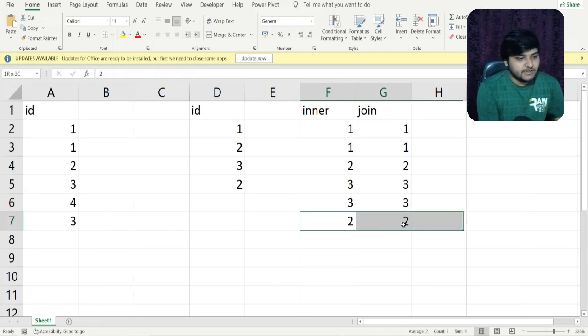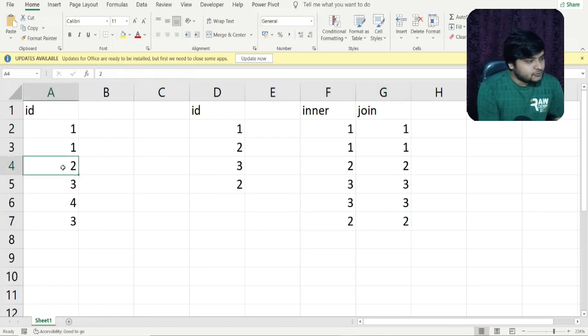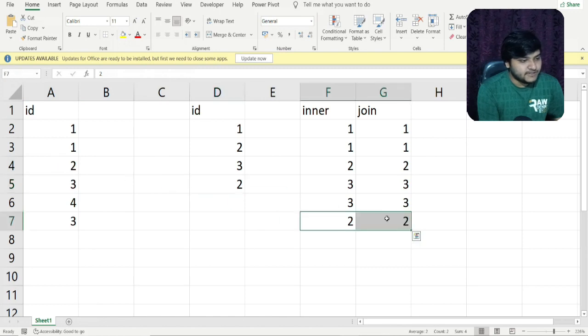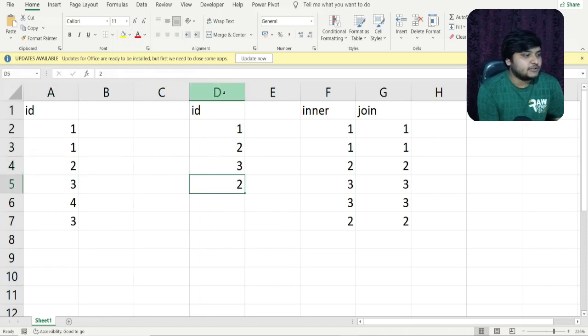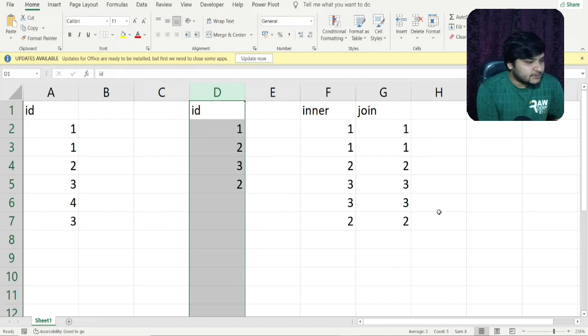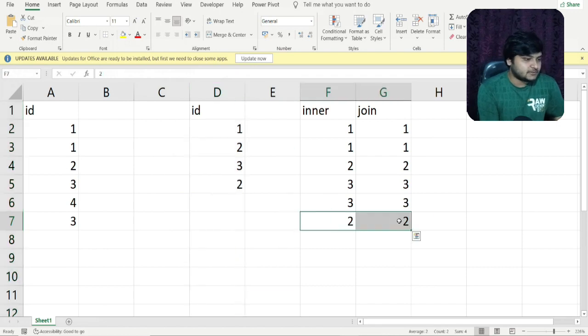Now you are seeing we are getting an additional row for 2. From where is this 2 coming from? This particular 2 has been joined with this 2, but this 2 is also present here. So here also both the values are being matched, and that is what is produced in the very last row. This particular 2 will again be matched with the last row 2, which is present in the second table. So this particular output will be produced here.